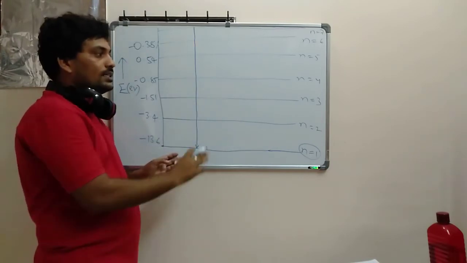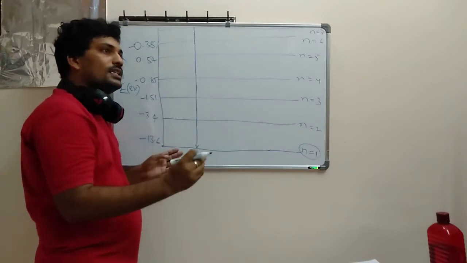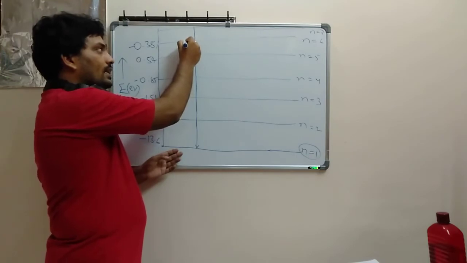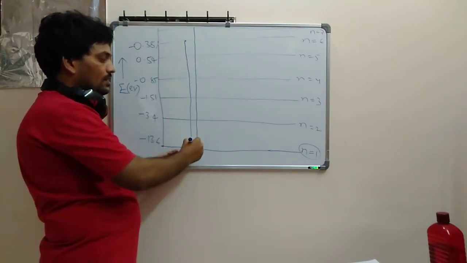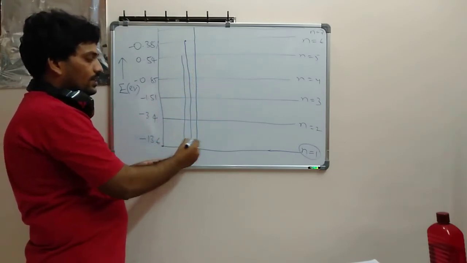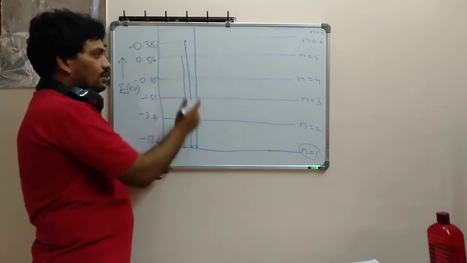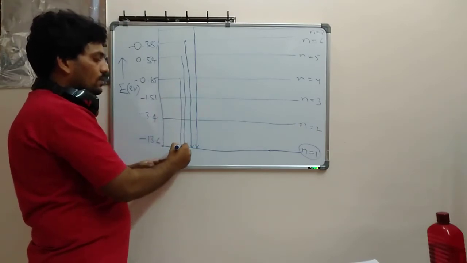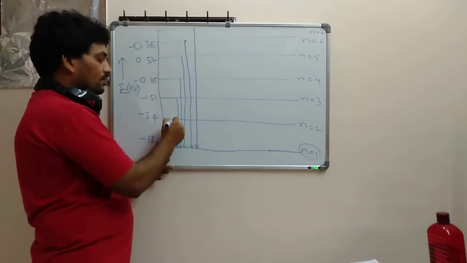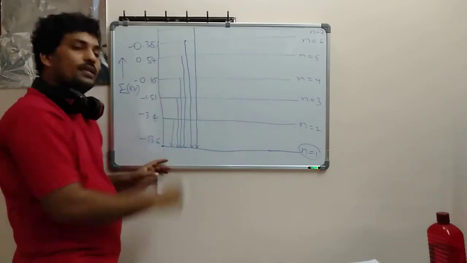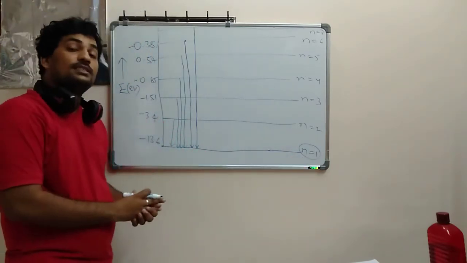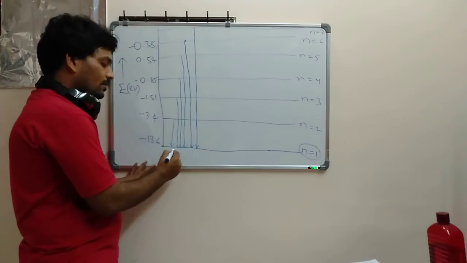Okay. Next, from the first orbit, if the electron is excited to the sixth orbit, it will again come back to its original orbit. Likewise, if it went from the first to the fifth, it will come back. Fourth to first, it will come back. Third to first, it will come back. From second to first, it will come back. So what is this spectral line? You already know. I told you, the reference one is taken for the Lyman series. Note it down.